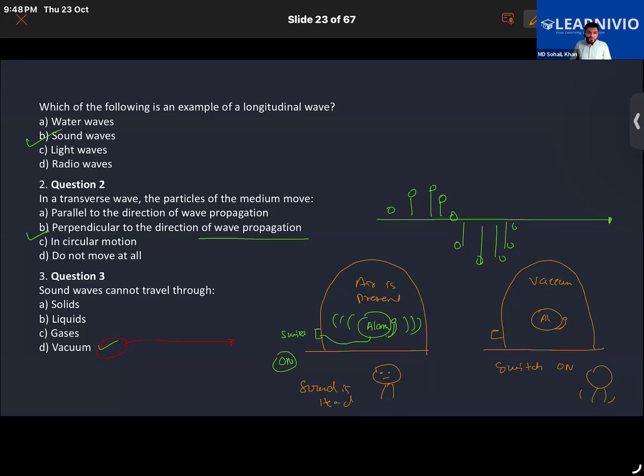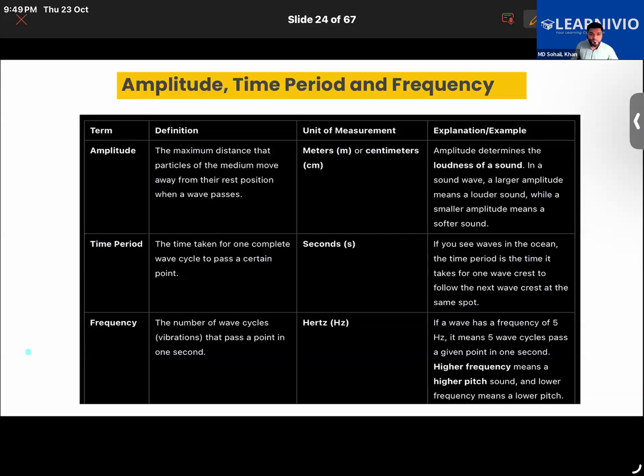In one of the glass jars containing the bell, using a vacuum pump, we remove all the air. So when we turn on the switch of the electric bell, we cannot hear the sound, because we know that sound cannot travel through vacuum. Hope that is clear.